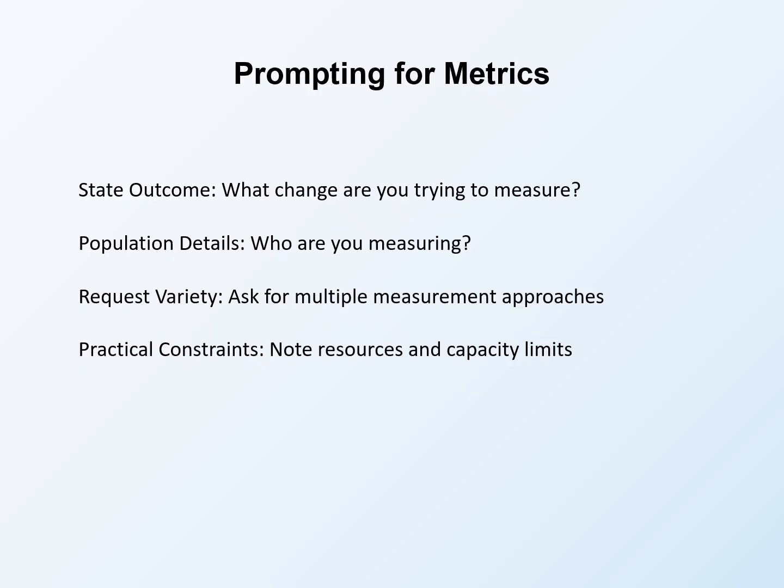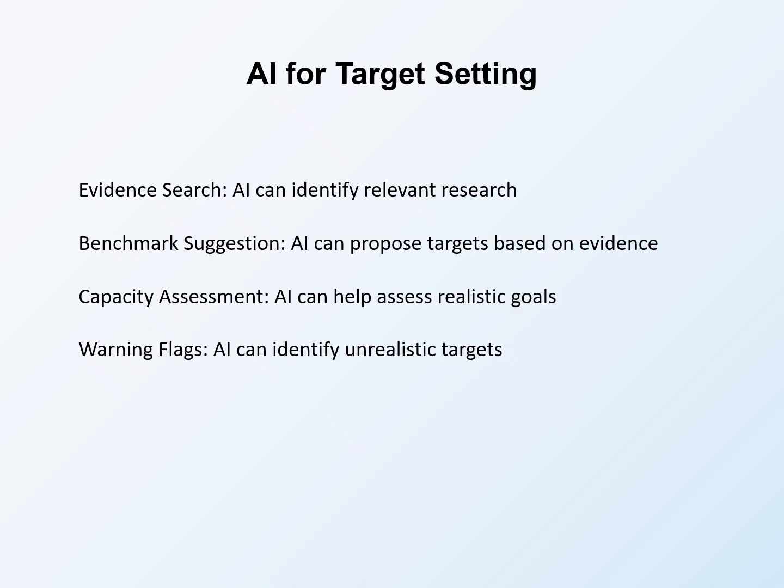Different contexts may require different methods. Options enable choice. Practical constraints note resources and capacity limits: limited budget, no research staff, rural setting. Constraints shape feasible measurement options. AI assists with target setting for objectives.